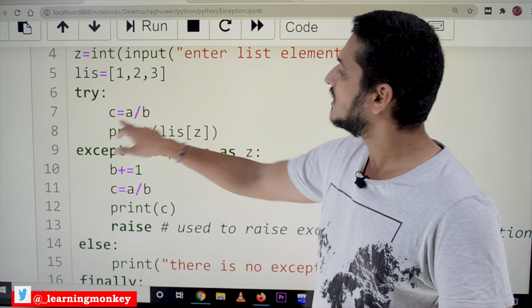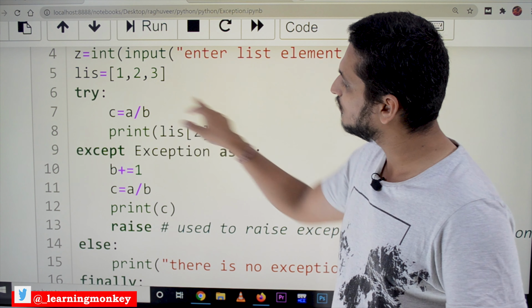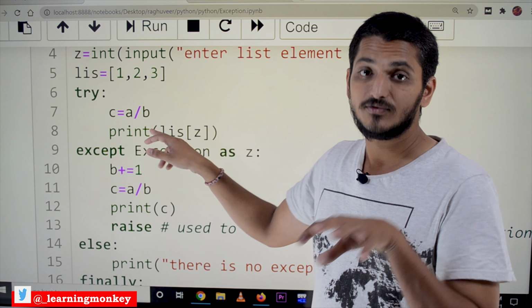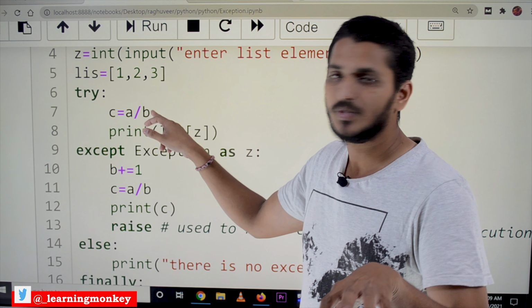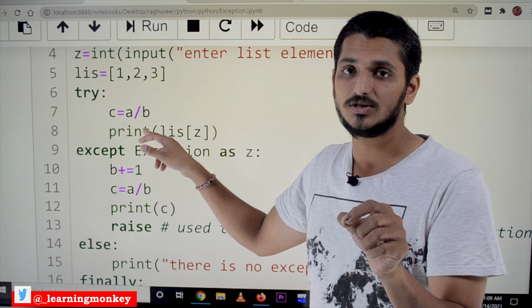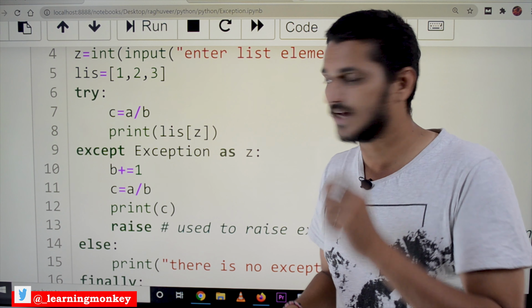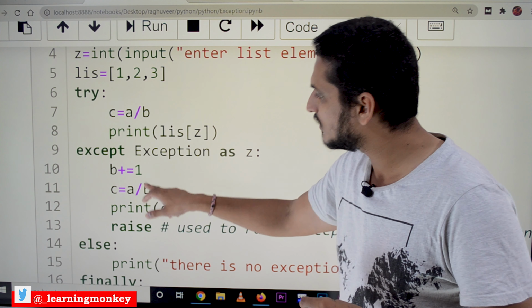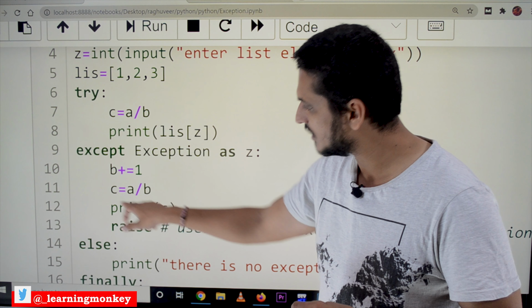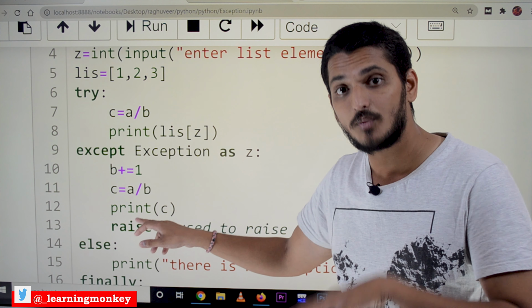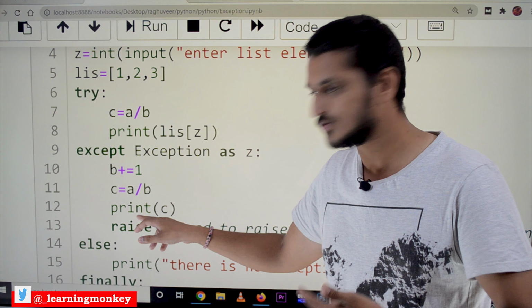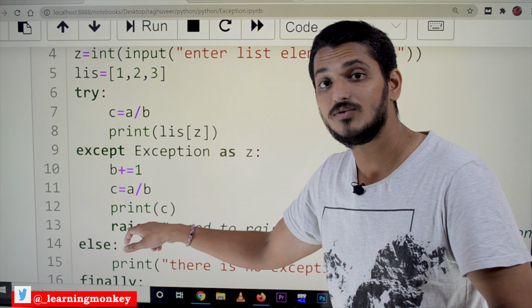See here, try c is equal to a by b. We have both situations. If a divided by b, with b equal to 0, which exception will be called? The divided by 0 exception will be called. In the except block, we are handling the situation and then we are stopping the execution. For that we use raise, which means it will raise the exception.